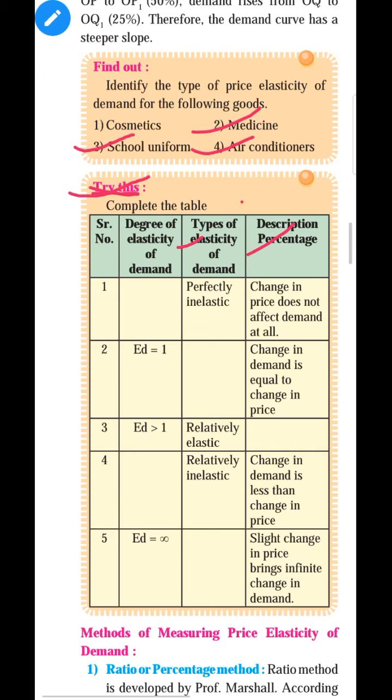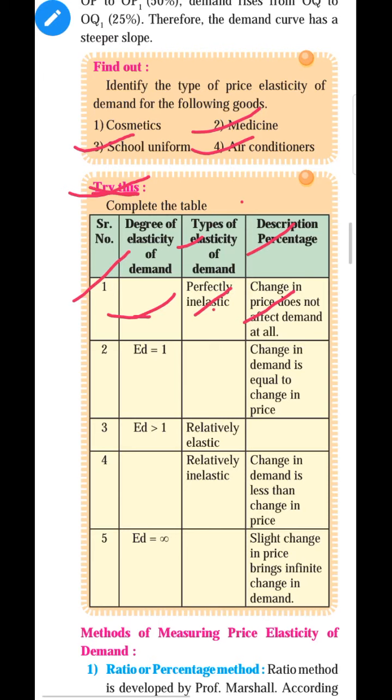No problem. Let us see the first. In the first, the degree of elasticity of demand is blank. So because of these two examples, you can fill this box. Okay, perfectly inelastic demand. And what is the description of perfectly inelastic demand?